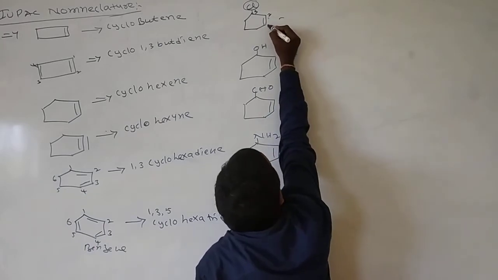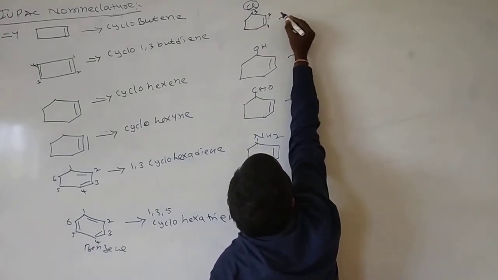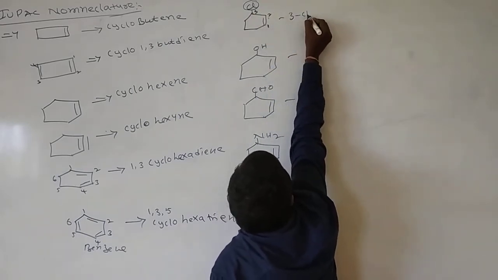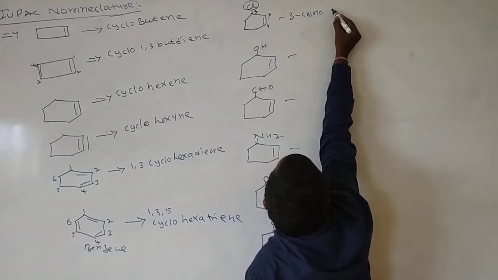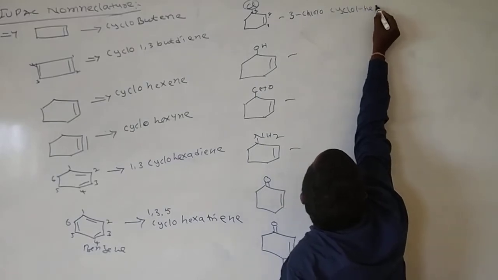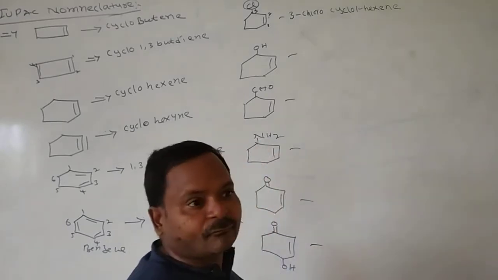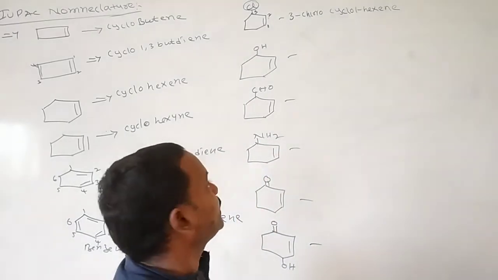So I started with 1, 2, 3 like this. What is the name of this one? It contains a chlorine substituent, so write 3-chloro. Then cyclo 1-hexene, which means the double bond is present at the first carbon atom.